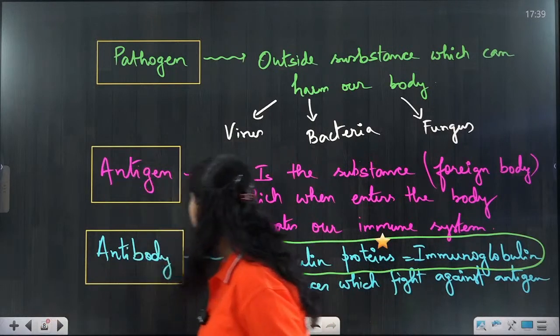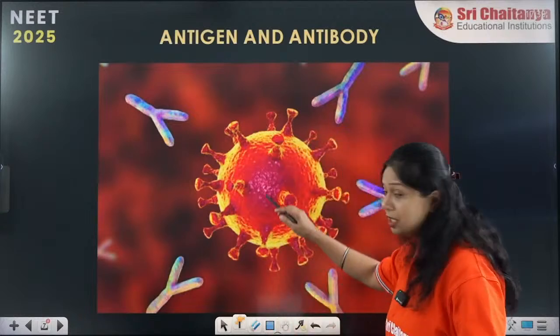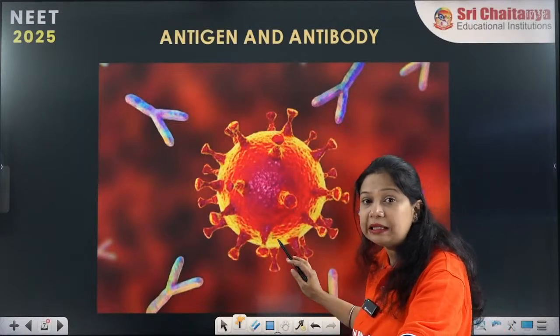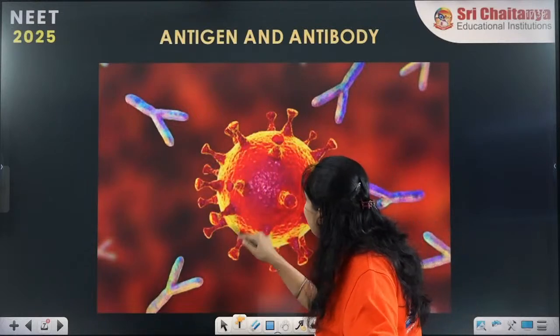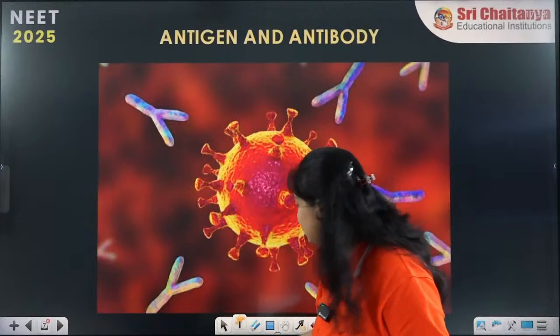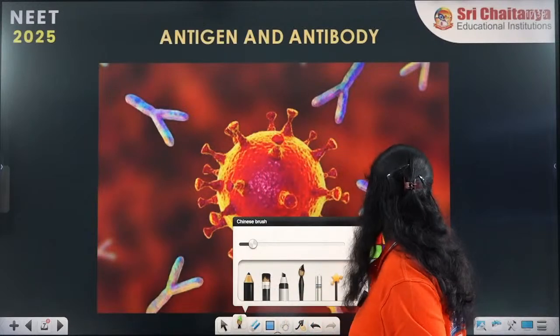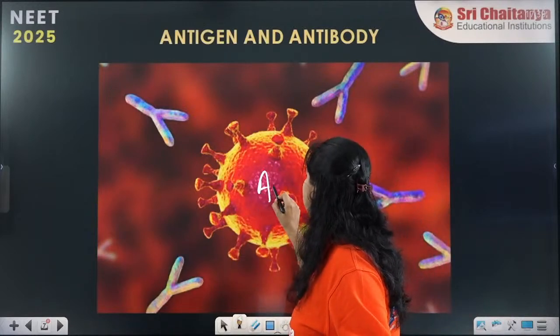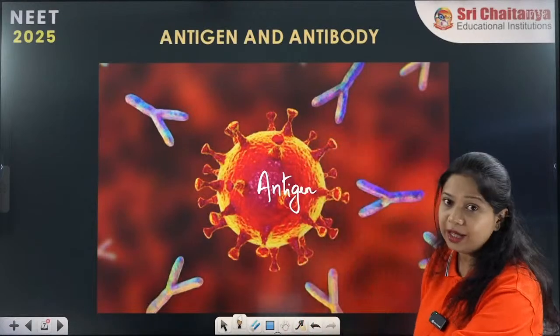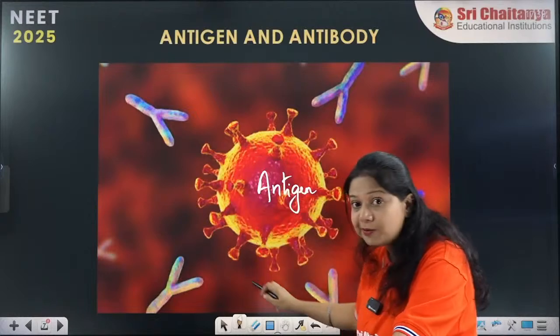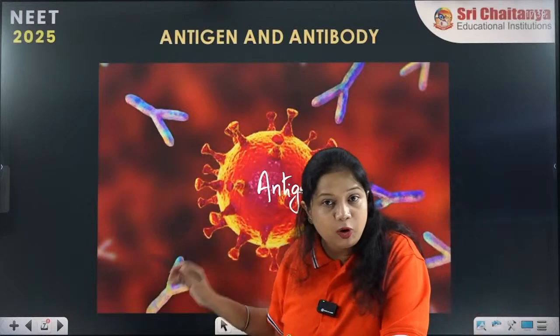Now let's go back to this diagram here again. See, in this photo we can clearly see this. So what do you call this? This has many arms and many weapons surrounding it. So this could be an antigen. Okay. So this is the foreign substance that is attacking our body.